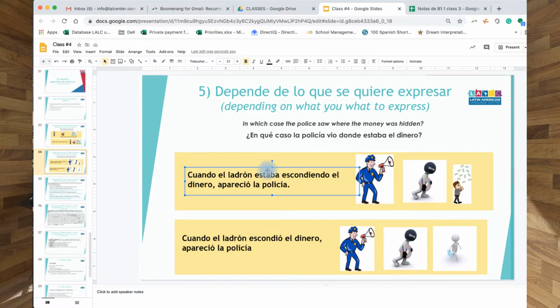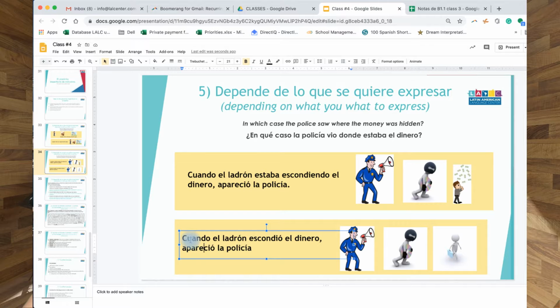For example, cuando el ladrón estaba escondiendo el dinero, when the thief was hiding the money, the police appeared. Okay, and then cuando el ladrón escondió el dinero, apareció la policía. So when the thief hid the money, the police appeared.